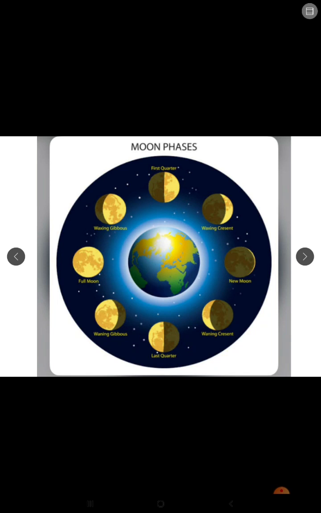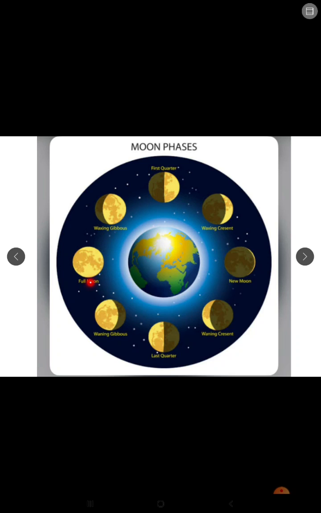Next comes the gibbous moon. So waxing gibbous moon occurs when the moon is more than the half. When it is more than the half and its shape keeps on increasing, then it is known as waxing gibbous. Then full moon.